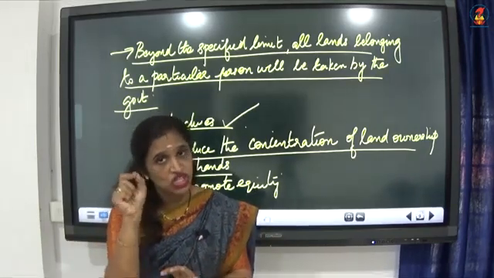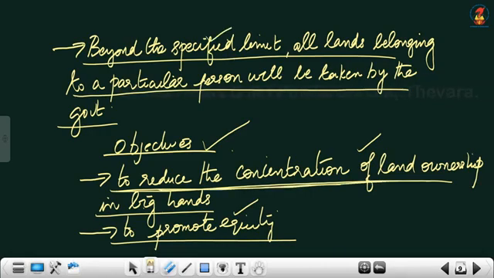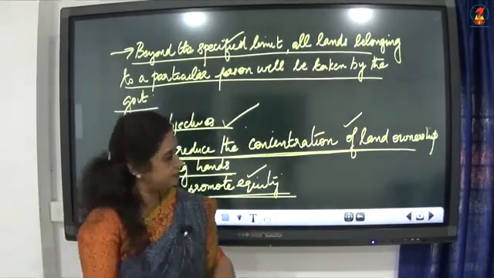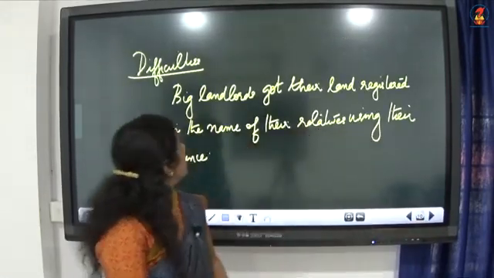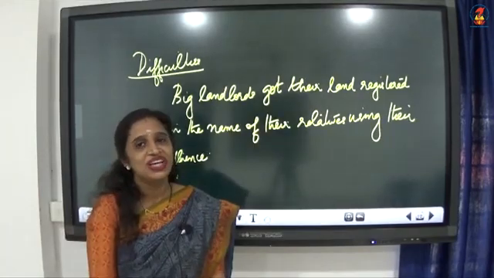So, in order to achieve equity in the distribution of land and also to reduce the concentration of land, the government did the land ceiling. So, what was the objective of the land ceiling? To reduce the concentration of ownership in big hands and to promote equity so that everybody will have an equal amount of land.